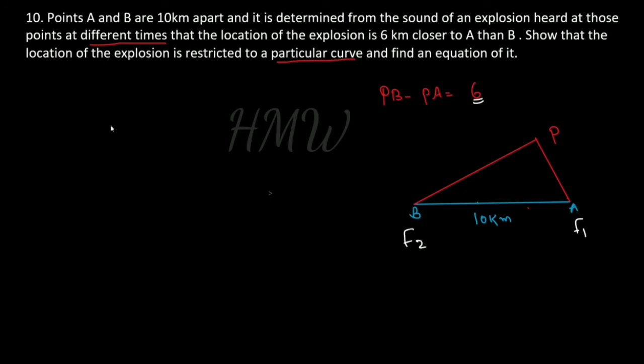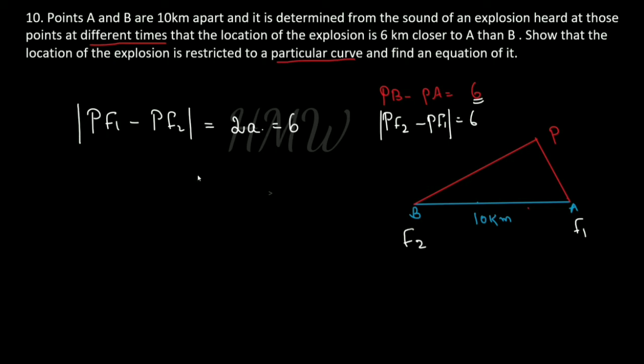So the absolute difference PF1 minus PF2 is equal to 2a. Here the difference is given as 6, and we write the modulus. So you can write PF2 minus PF1 or PF1 minus PF2 is equal to 6. According to the property, that is nothing but 2a. So 2a is equal to 6, so a is equal to 3. The absolute difference is equal to 2a, the length of the transverse axis, and that is equal to 6 because the difference is 6 here.